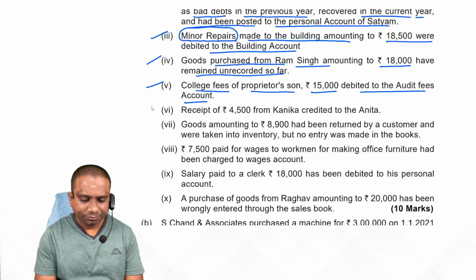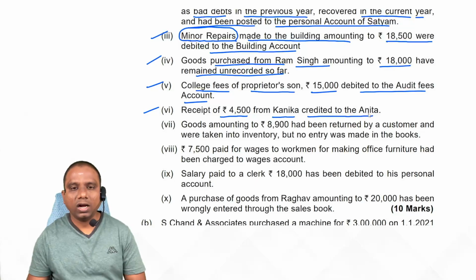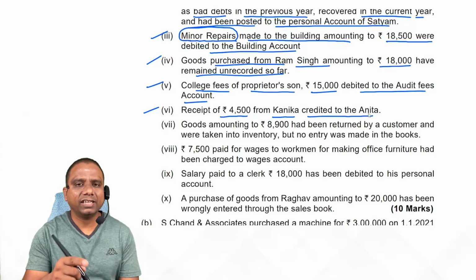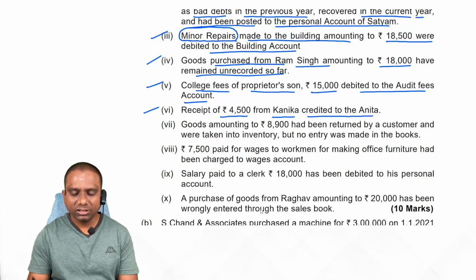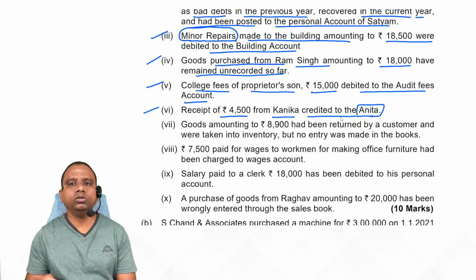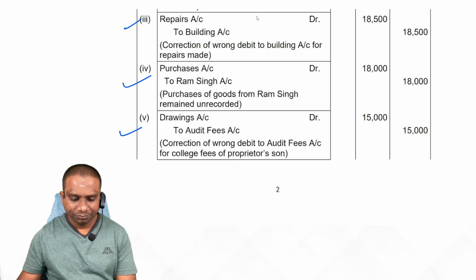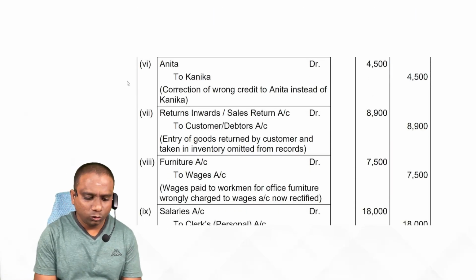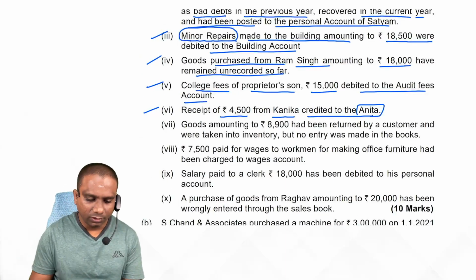Next one. Receipt of 4,500 from Kanika credited to Anita account. Generally, what is the entry for this? Cash or bank account debit to Kanika account. So Kanika should be credited, but by mistake Anita account was credited. Now how do we rectify this? Anita account debit to Kanika account, 4,500. Observe. Next one.